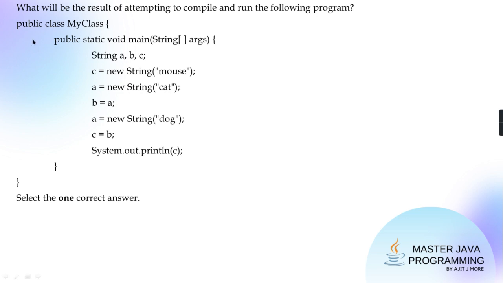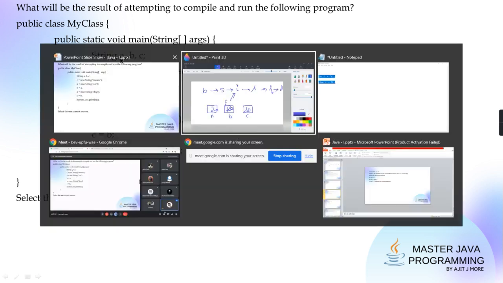Now first tell me, are three reference variables created? What are these A, B, C? Are they objects of class String? Is String a primitive type or a reference type? It is a reference type. It is not from the 8 primitives, and when it is not from the 8 primitives, it is always a reference type. So these three are objects of String, meaning there are three reference variables. But the objects are not yet instantiated, meaning the copy is not yet created. Only the three reference variables are created.